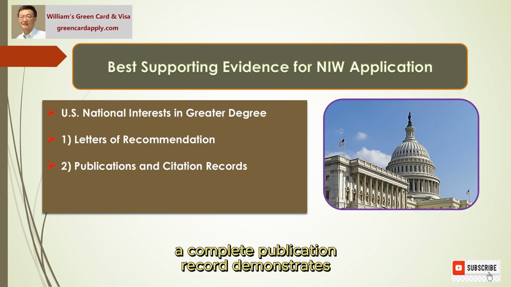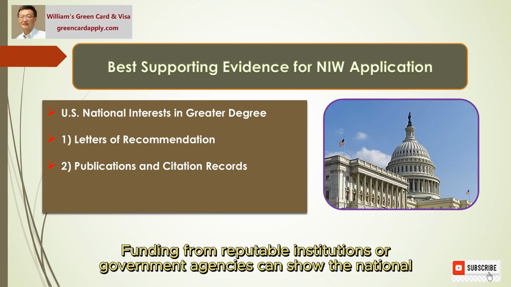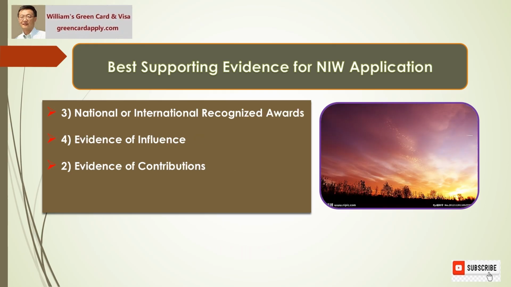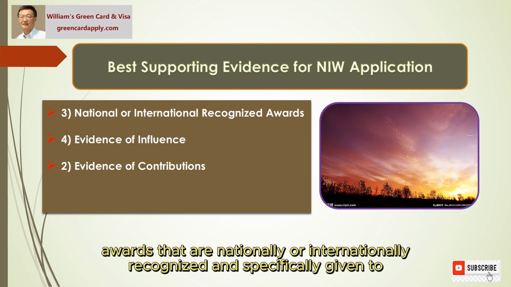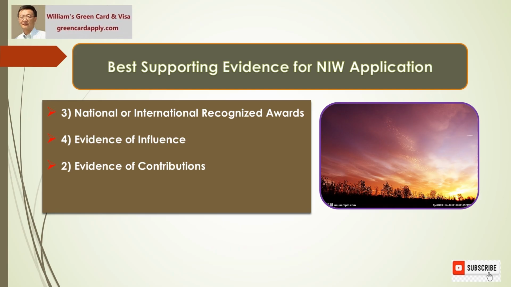A complete publication record demonstrates the applicant's past scientific achievements, government funding or grants. Funding from reputable institutions or government agencies can show the national importance of the applicant's work. 3. Awards. Awards that are nationally or internationally recognized and specifically given to the applicant can strengthen the petition.